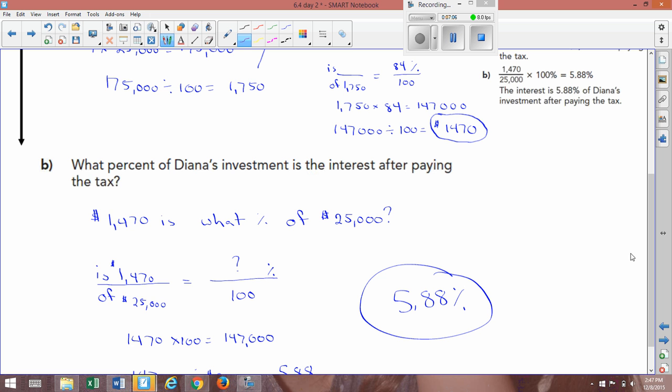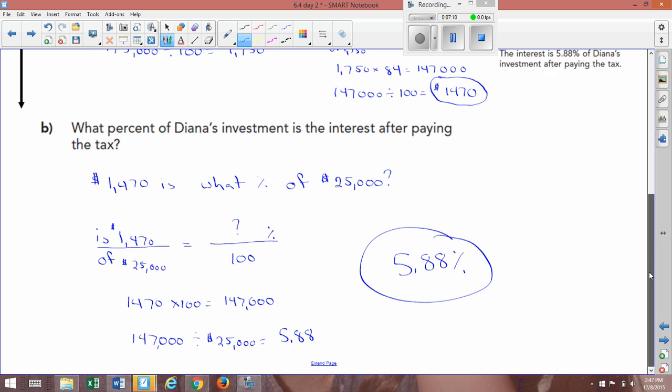What percentage of Diana's investment is the interest after paying the tax? Okay. 1,470 is what percentage of 25,000? The reason I did this is this is the amount that she makes after she loses the tax money. So we do part over whole, or is over of, and you get percentage over 100. If you look back here, it says 1,470 is what percentage.